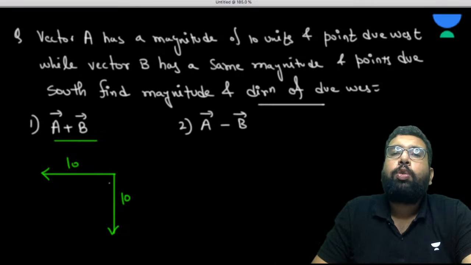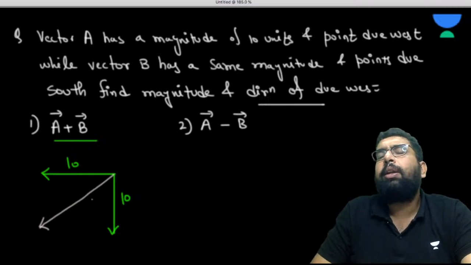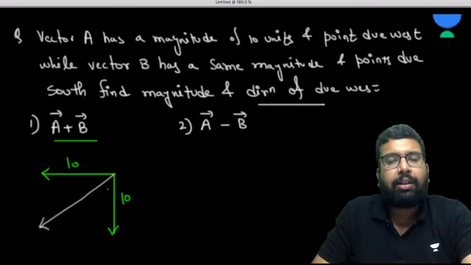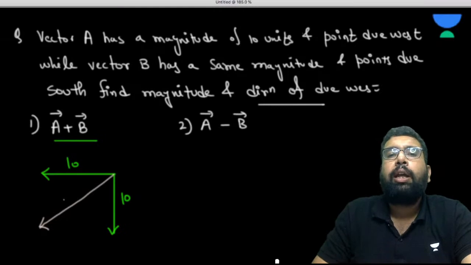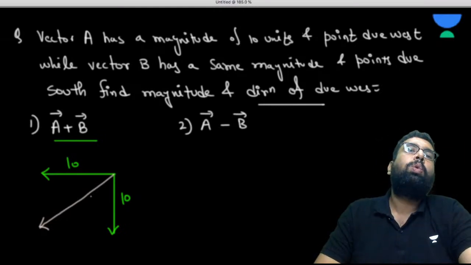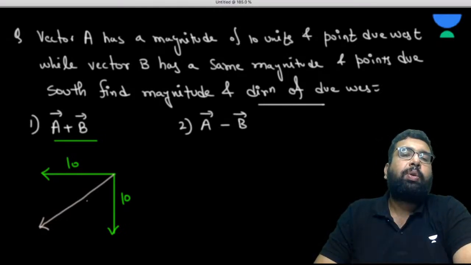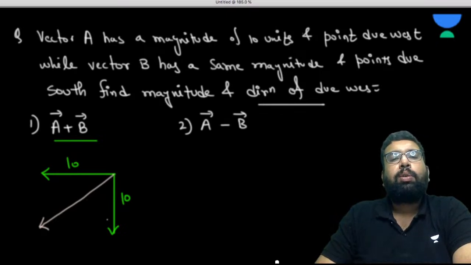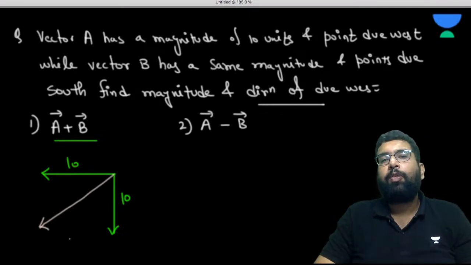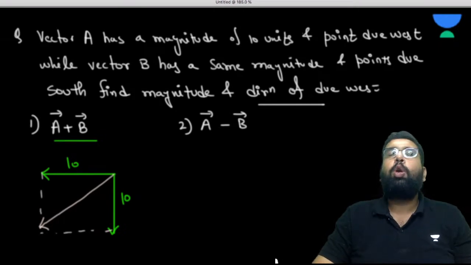They are already joined tail to tail. So you can apply the law of parallelogram of vectors, or you can apply the law of triangle of vectors. Both are more or less the same. Both are used for two vectors only. So this is 10, this is 10. So this is going to be the resultant, obviously, because when you make the parallelogram.